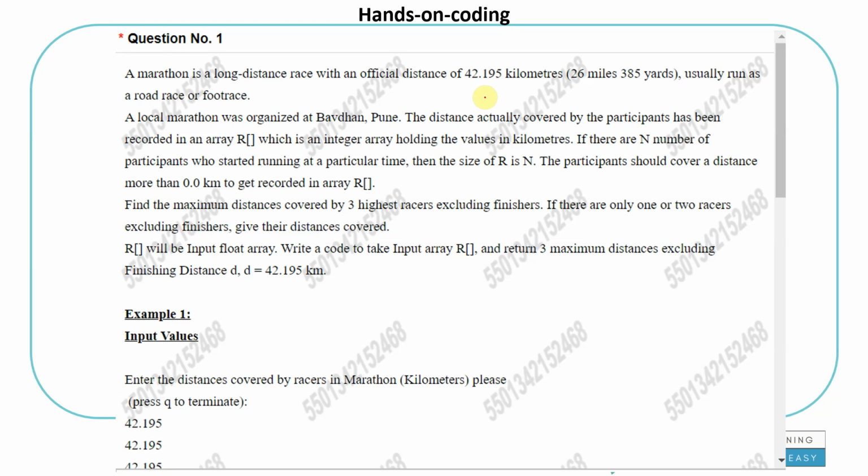So this question is doable in any of the languages. I will do it in C. I'll show you the solution in C which we have made. So this is the one they're talking about.